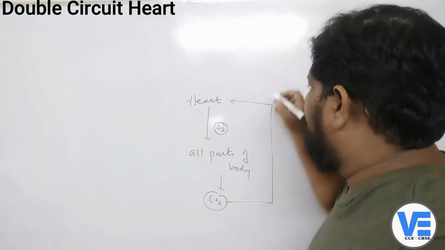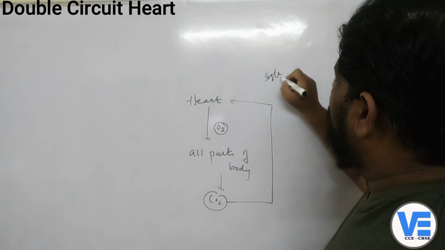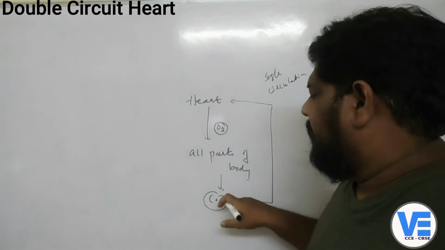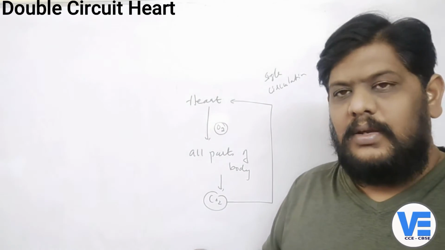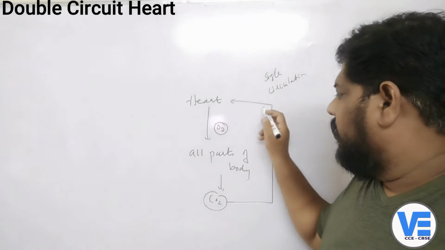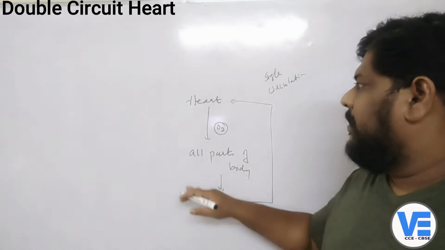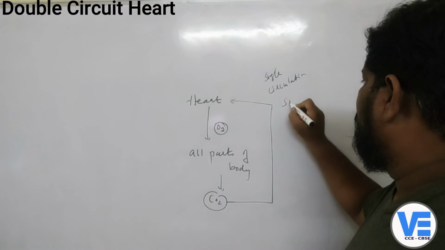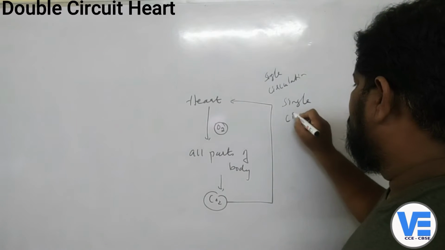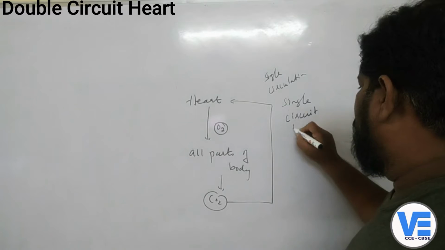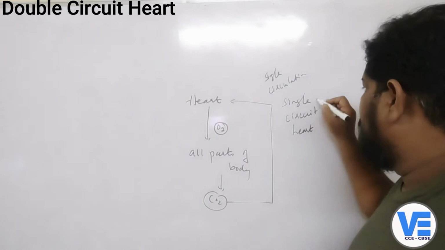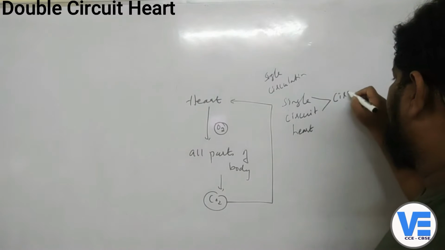So that's why we call it as a single circulation, because the blood is only traveling once here, right? From the heart, it is only going to all parts of the body and coming back to the heart. So that's why this heart is called as the single circuit heart, and the circulation is called as the single circuit circulation. Why is it called as single?